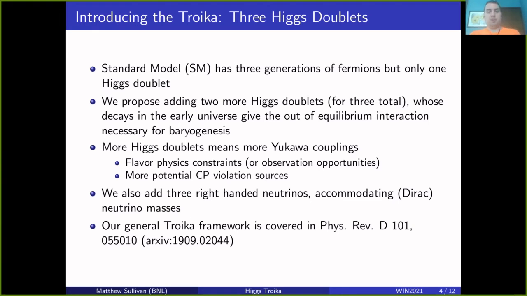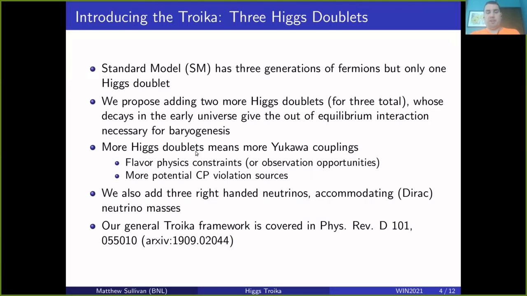By adding in more doublets, we also have new sources of Yukawa couplings. These heavy doublets have Yukawa couplings to all the standard model fermions. On the one hand, this gives us various flavor physics constraints. We have to make sure that we do not violate any flavor changing neutral current observations.